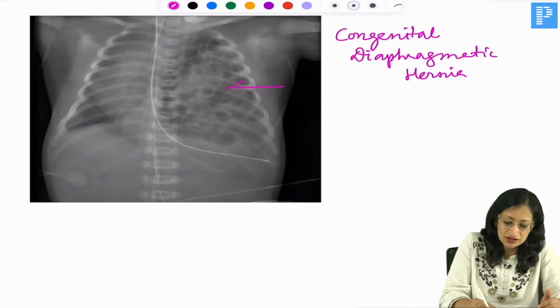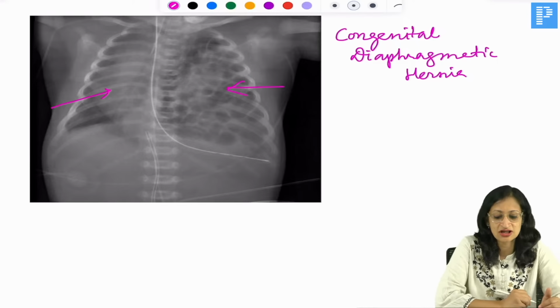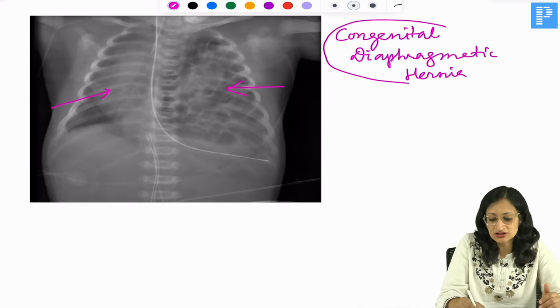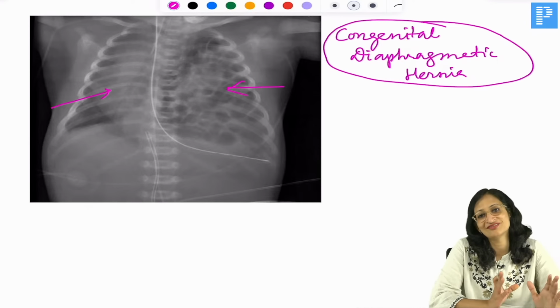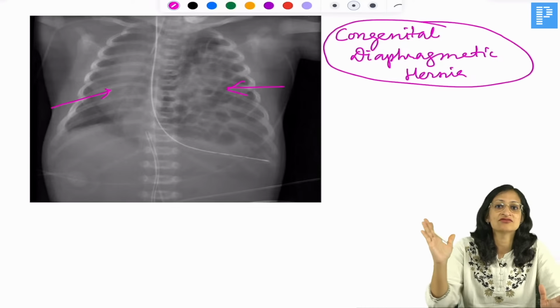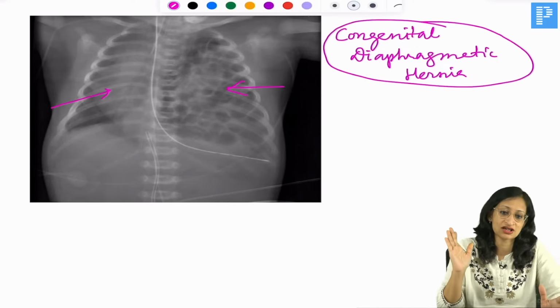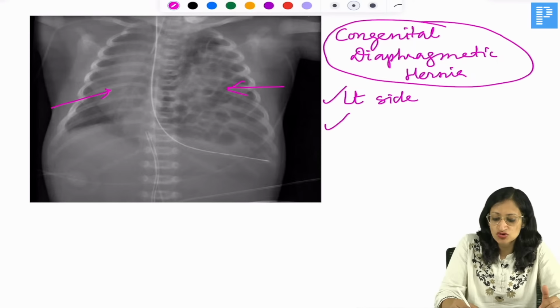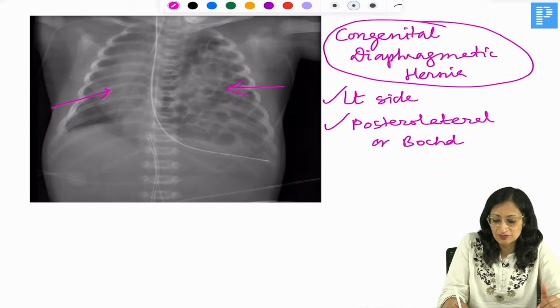So you can see bowel gas shadows in the thorax, you can see the mediastinal shift, and there is pulmonary hypoplasia. So this is congenital diaphragmatic hernia. It can present with respiratory distress immediately after birth, with a scaphoid abdomen and with mediastinal shift to the opposite side. Left side is more common, and the most common variety is the posterolateral or Bochdalek variety.